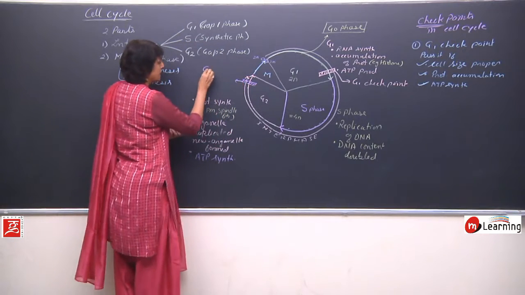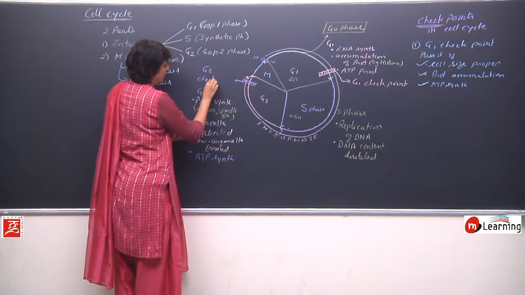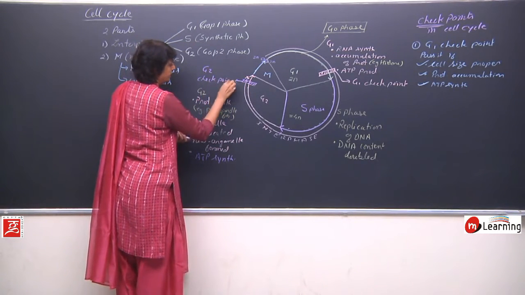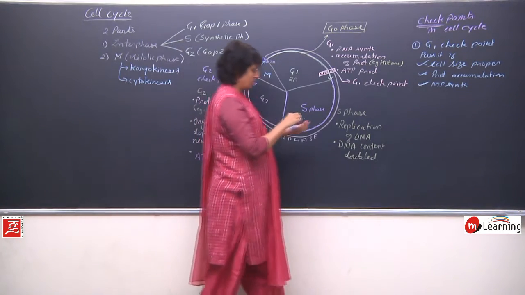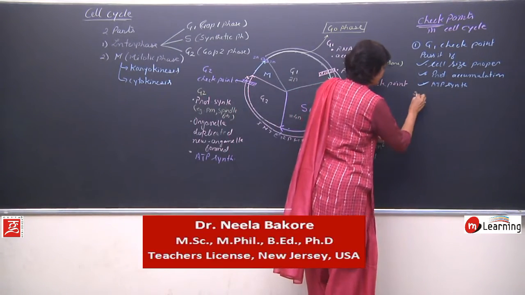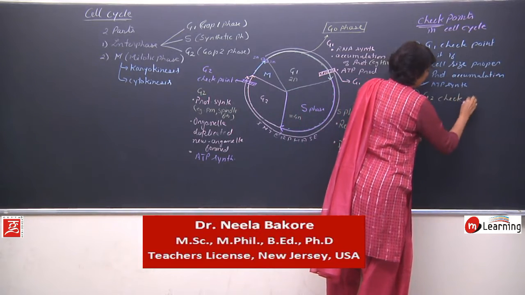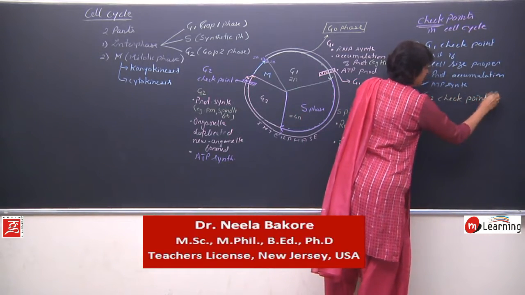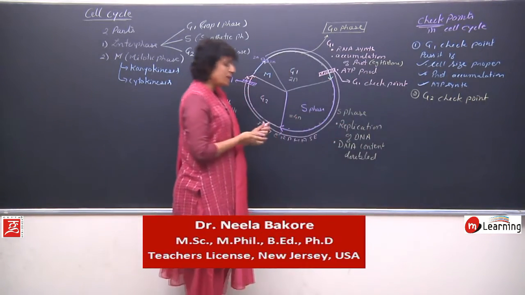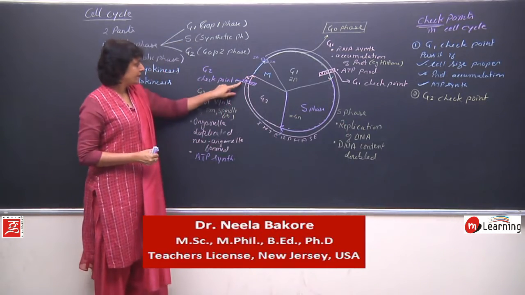It is known as the G2 checkpoint. So the next, second checkpoint is the G2 checkpoint. What is to be checked here?